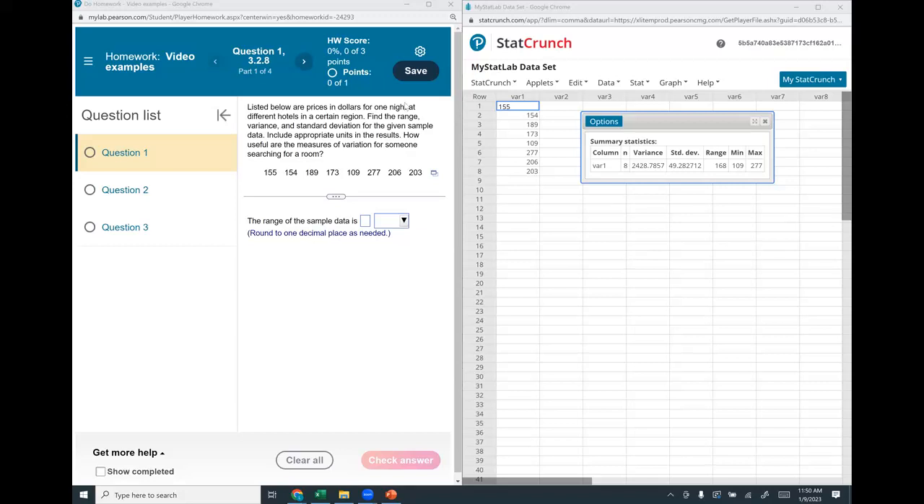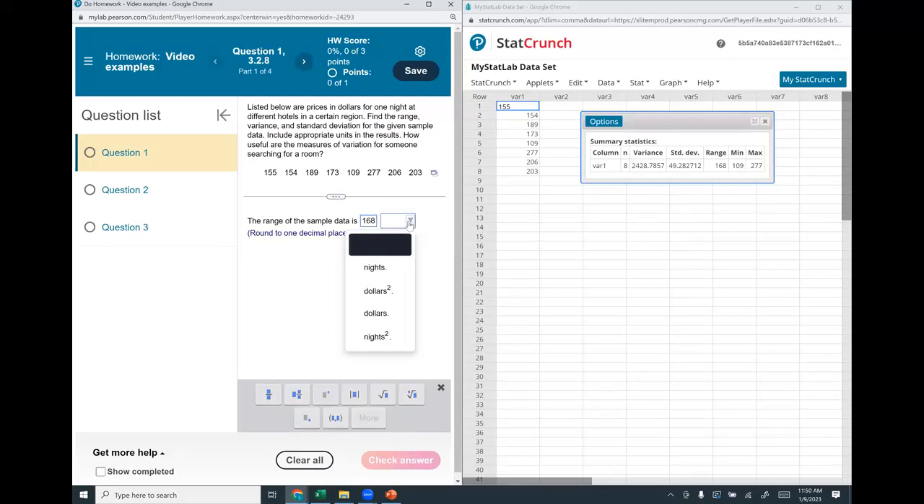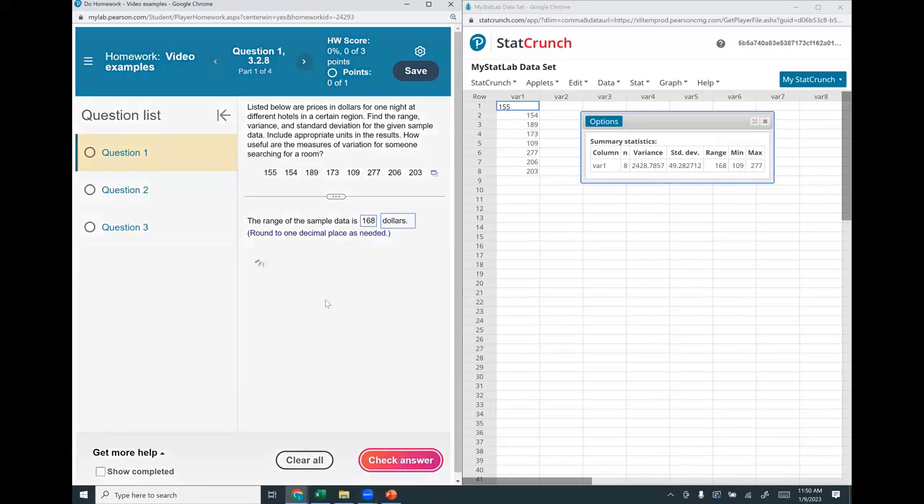So let's put in our number. The range is 168, and here they want to know what the units are. So it's 168, and here it says listed below are prices in dollars. So it's $168. Let's check the answer.